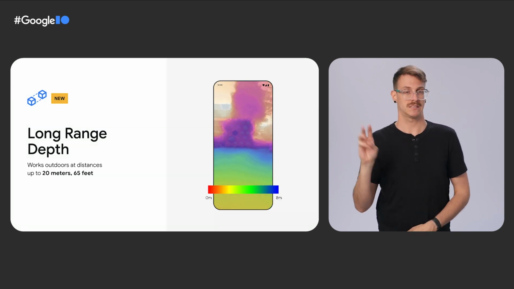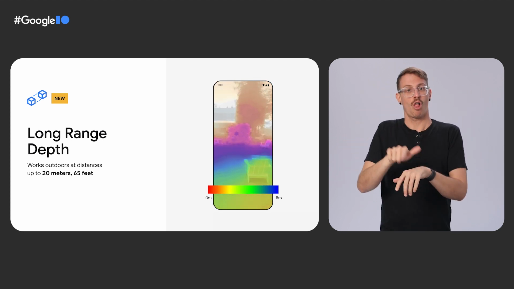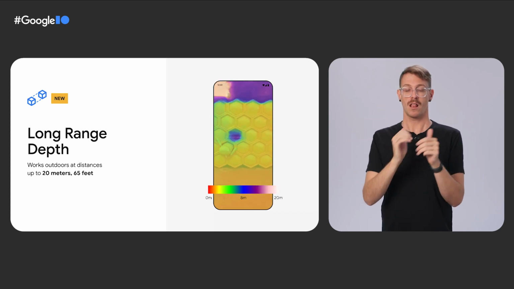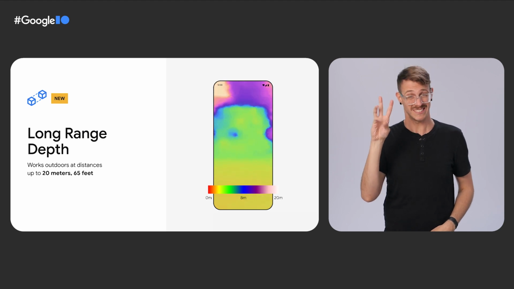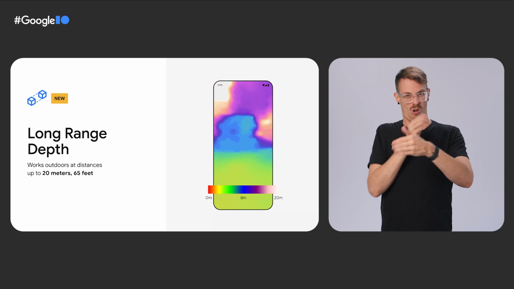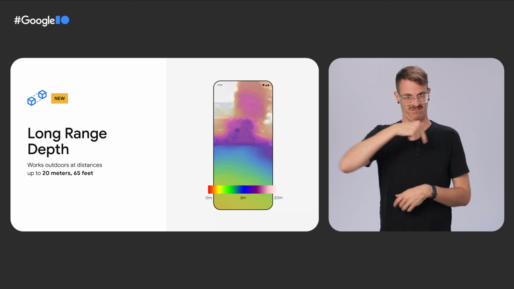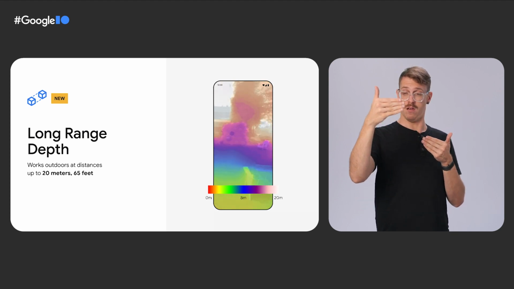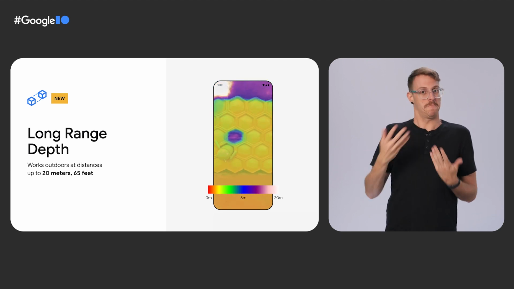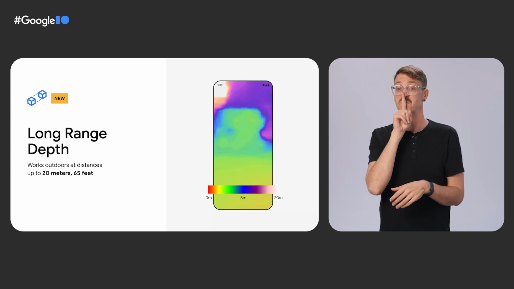And I'm excited to announce that we have just released long-range depth, which is available now. With long-range depth, depth can be detected up to a range of 20 meters or 65 feet. Here, you can see long-range depth map near one of the Android statues on the Google campus. With this increased range, depth can now be used in outdoor situations in addition to the indoor ones. Occlusion is now available outdoors, even in direct sunlight.